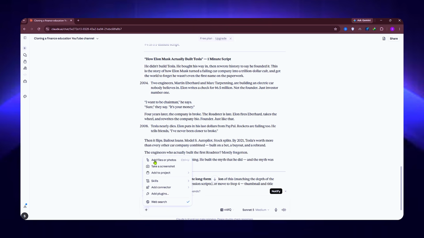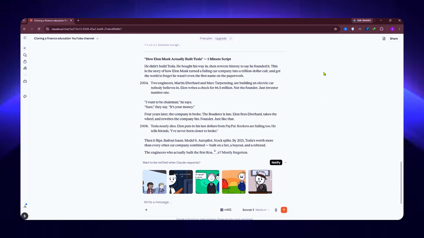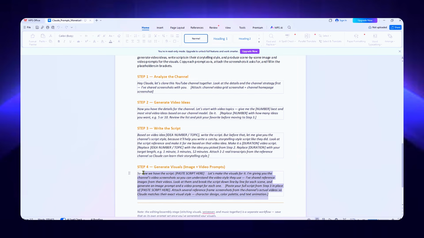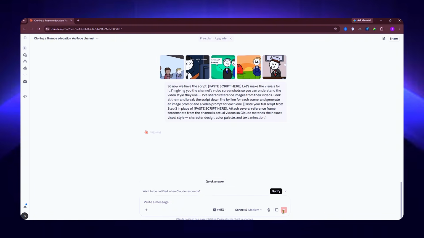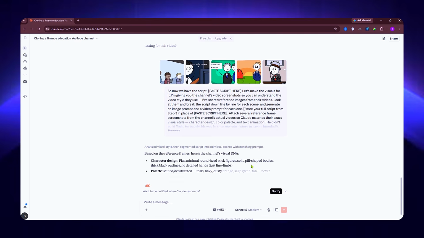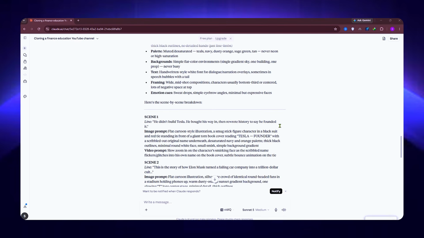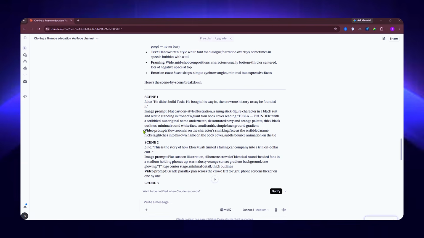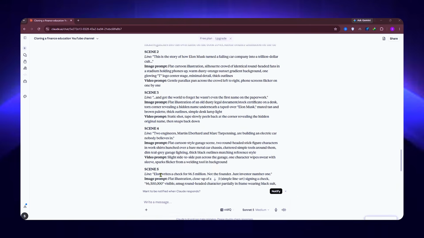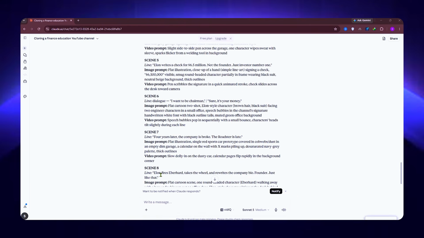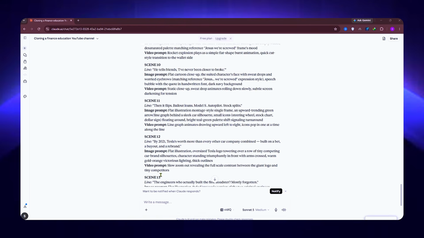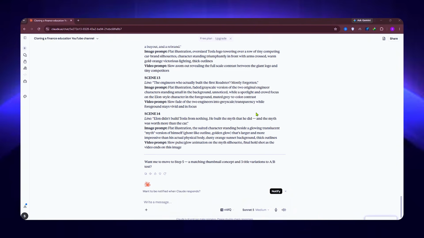Upload those screenshots into Claude. Then go to the Word file, copy the visual prompt, and paste it in. Hit enter, and within a minute, Claude breaks the script down scene by scene, generating a matching image prompt and video prompt for every single line. That makes building out each scene incredibly easy. Now you've got the script, and you've got the image and video prompts for every scene. Everything you need to turn this into a finished video.